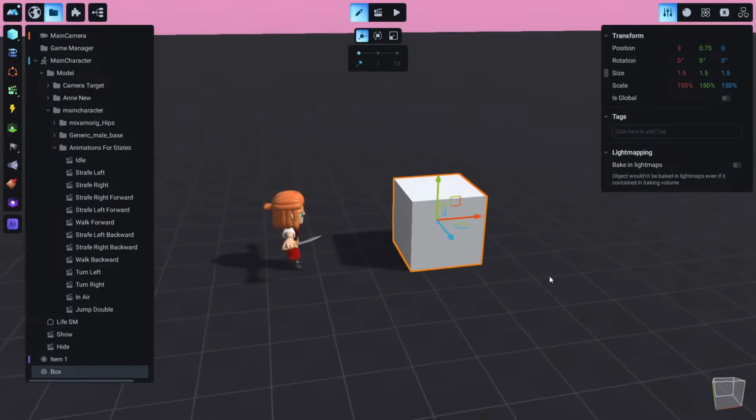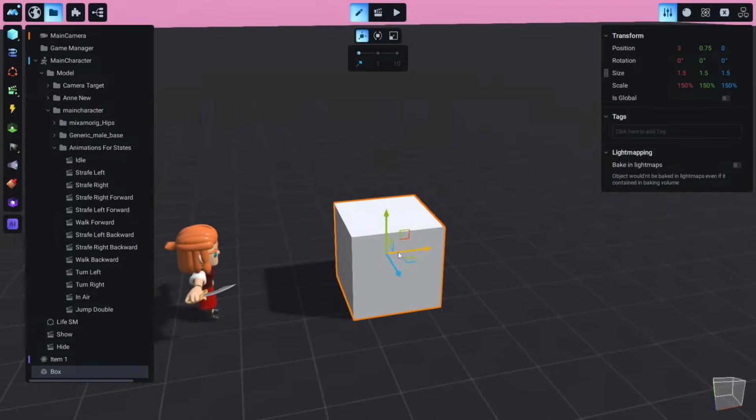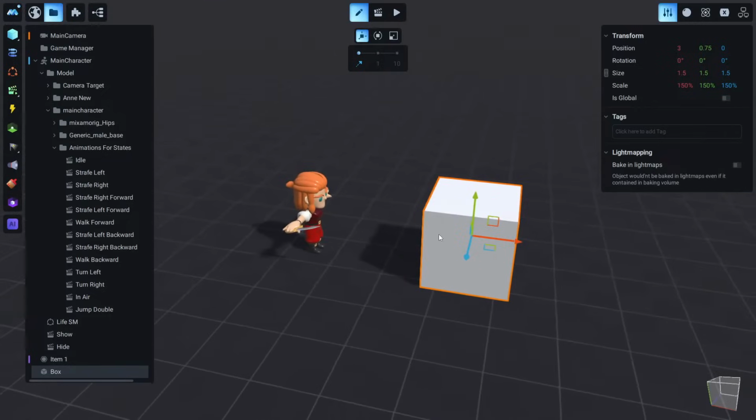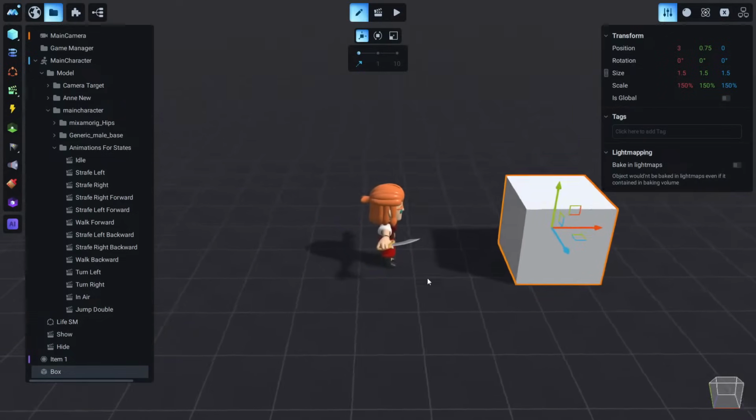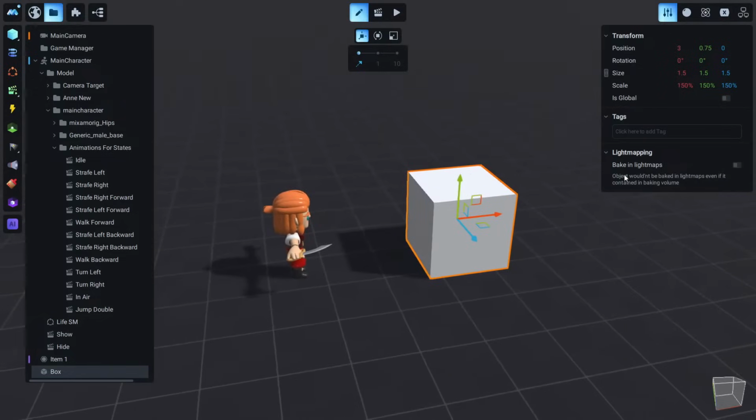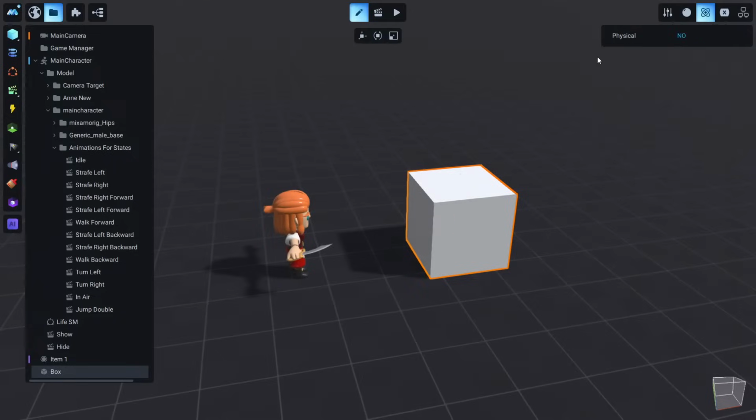And this is happening because this cube doesn't have any physics, any physical properties enabled. And in Manu, in order for our character to interact with anything, these objects should have at least some kind of physical properties. Okay, so how are we going to enable the physical properties for this now? As we did before with our character, we go to the physics tab, and you will see this is set to no. There are no physics enabled for this cube.